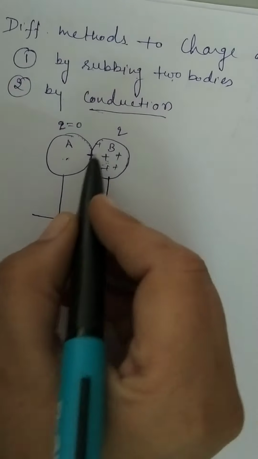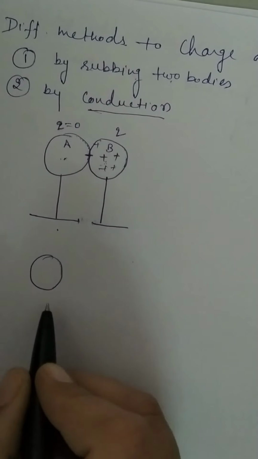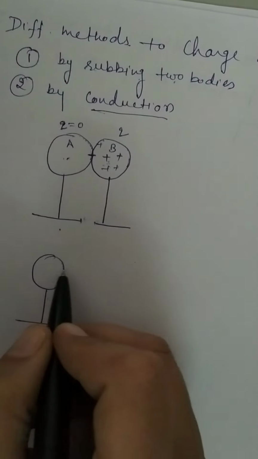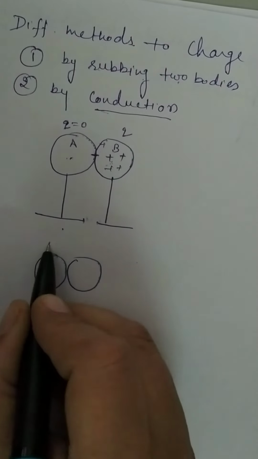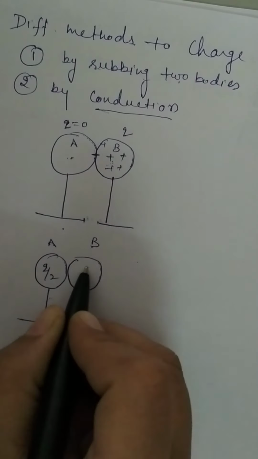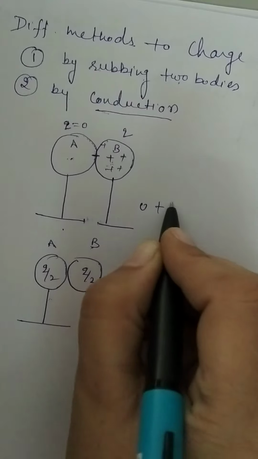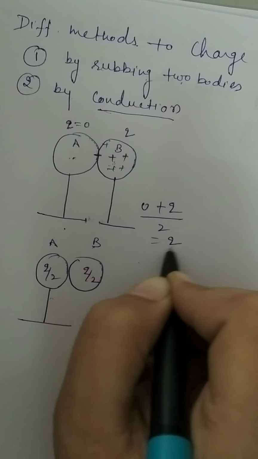तो इन दोनों पे चार्ज फ्लो होगा कब तक? जब तक कि दोनों पे चार्ज कितना नहीं हो जाता. On this first body, this is A and this is B, it becomes Q by 2, and here it becomes Q by 2. You have to take the mean of these. 0 plus Q divided by 2, that is equal to Q by 2.